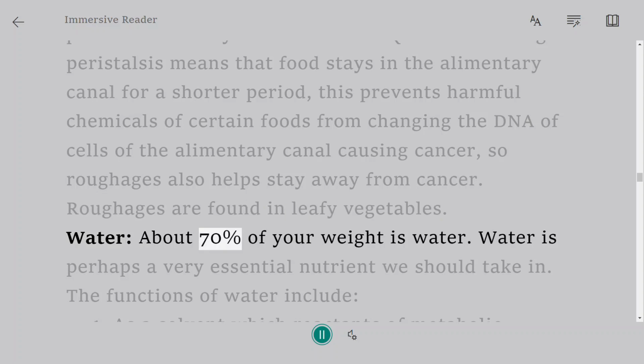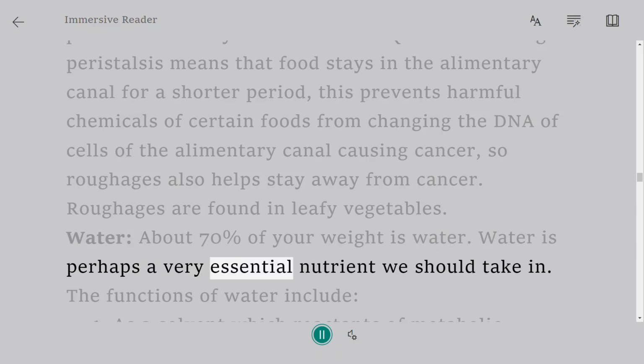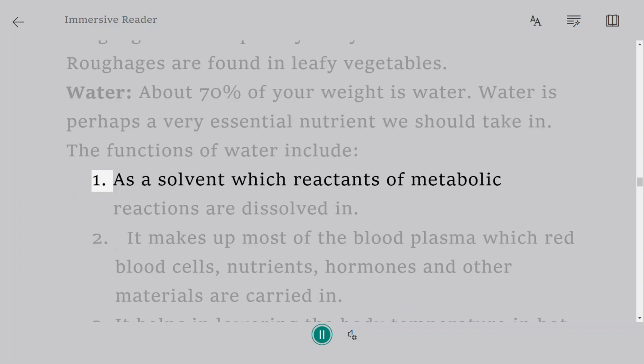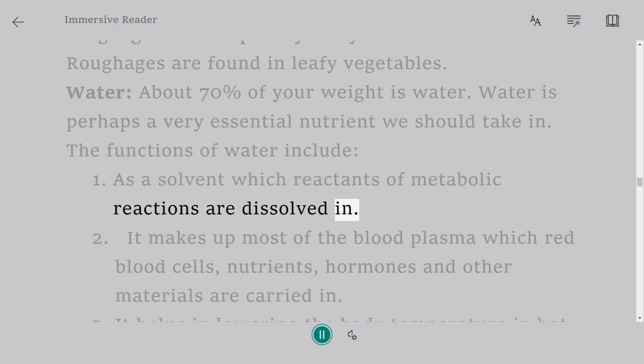Water. About 70% of your weight is water. Water is perhaps a very essential nutrient we should take in. The functions of water include: 1. As a solvent in which reactants of metabolic reactions are dissolved.